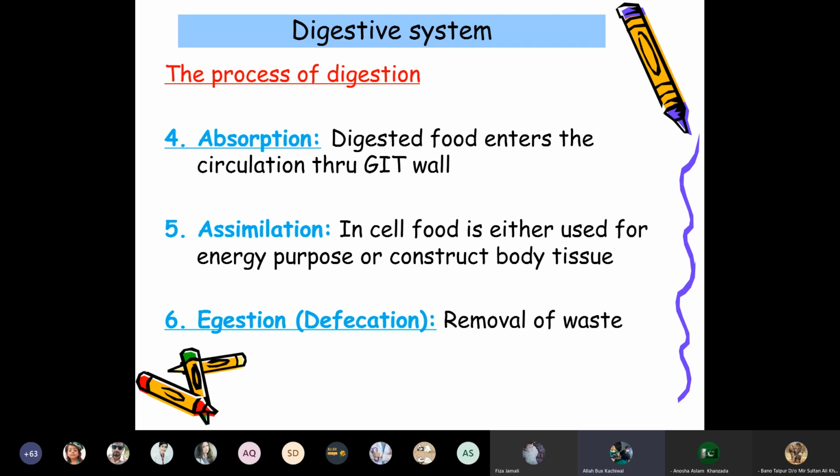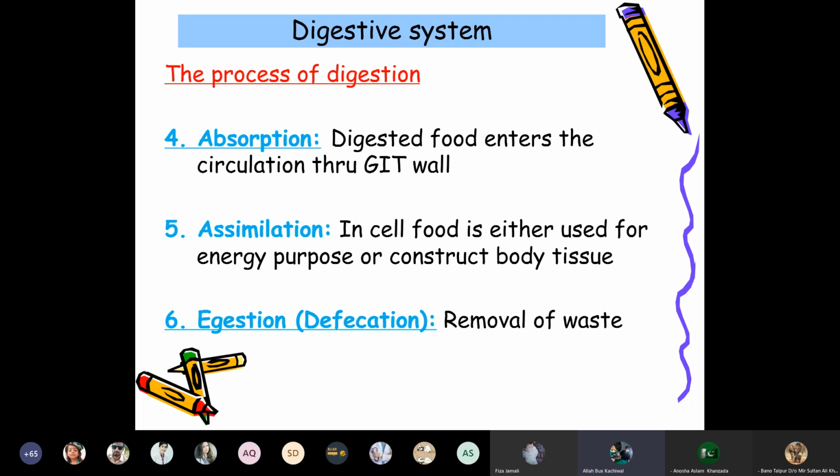Assimilation is the metabolism or utilization of the micronutrients into energy or to construct the body tissues. The cells use these micronutrients for energy, or for the development of the body tissues.